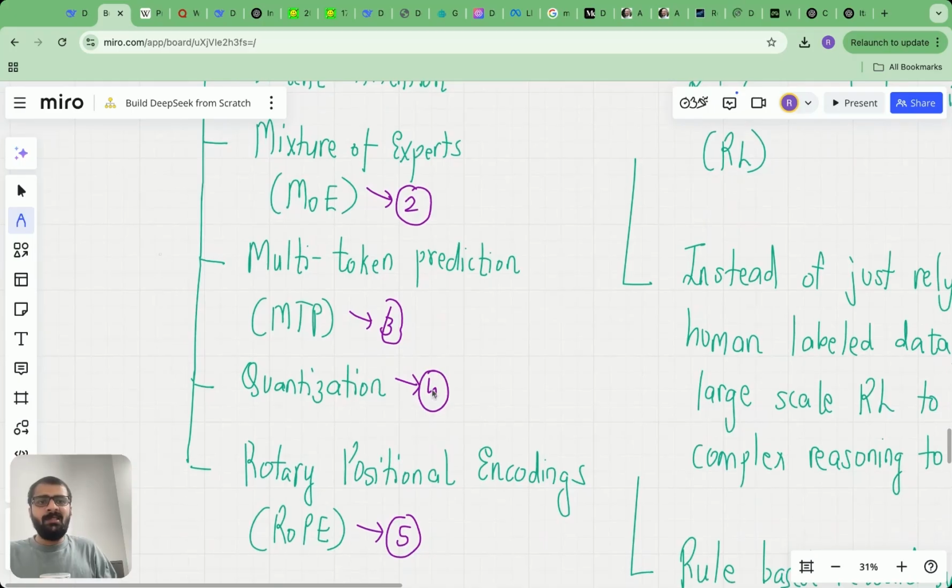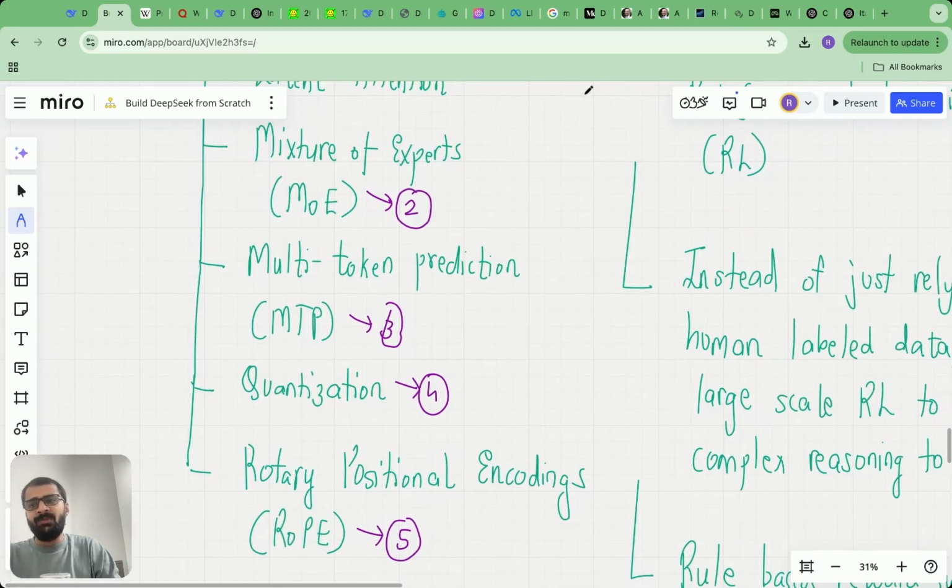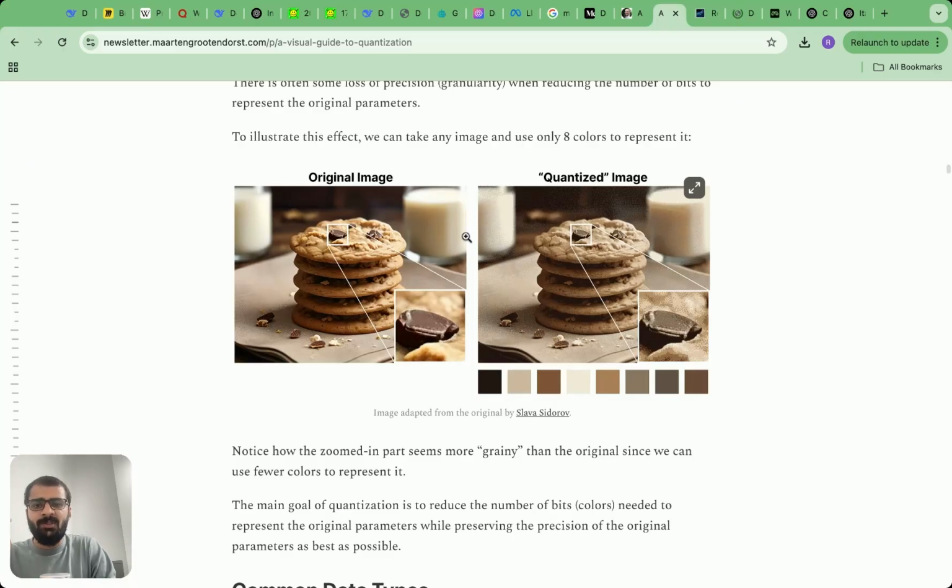Then fourth thing is they implemented quantization. So instead of representing every parameter as a large floating point number, you represent it in a slightly compressed manner. The best way to think about quantization is like here, right? In the original image on the left hand side, there are a huge number of pixels. Whereas on the right hand side, the image is just constructed out of eight colors.